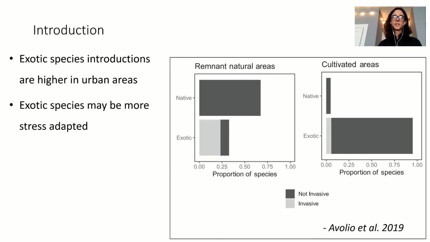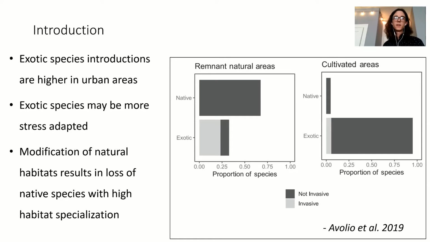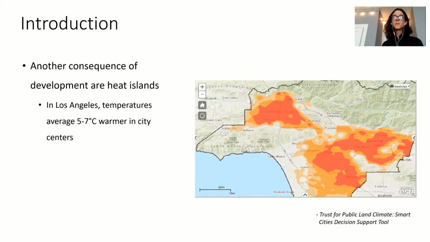This happens because exotic species may be more stress adapted, urban areas having higher levels of stress. Additionally, there's also the modification of natural habitats that results in the loss of native species that have high habitat specialization.